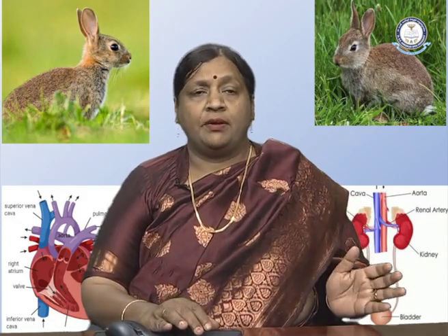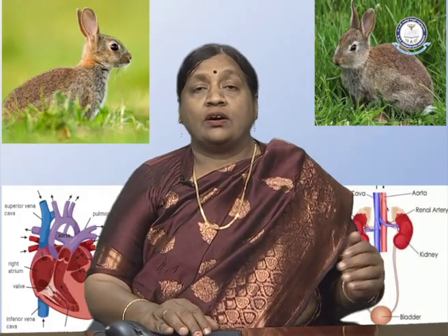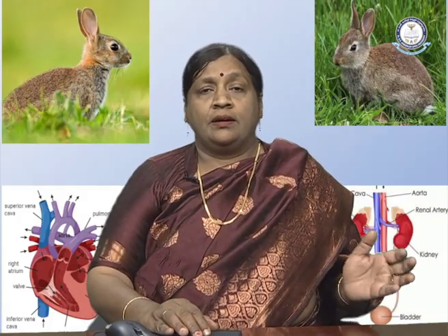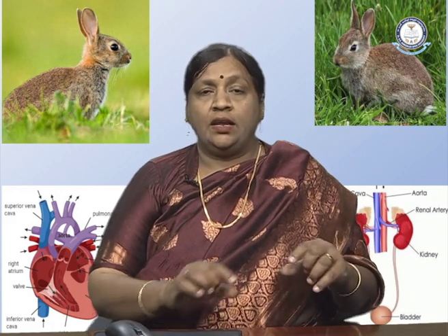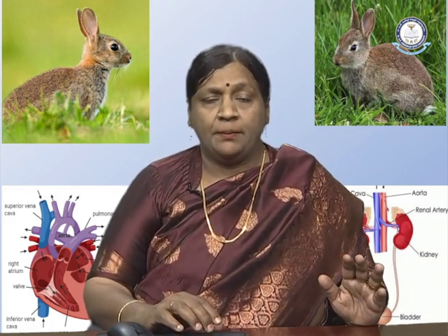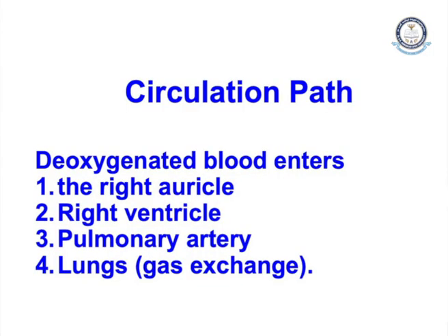The oxygenated blood is coming from the lungs, and this particular vessel is called the pulmonary vein, and then it is received from the left auricle to the ventricle to the systemic aorta. This is one of the biggest tubes through which the aorta is sending the blood to all parts of the body.